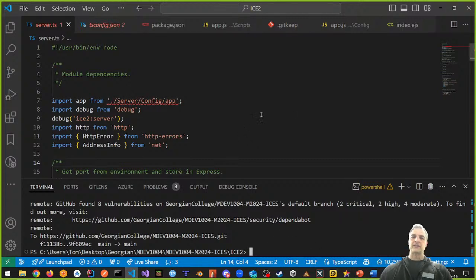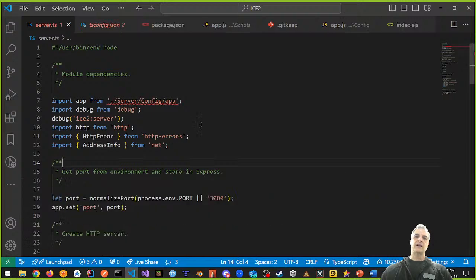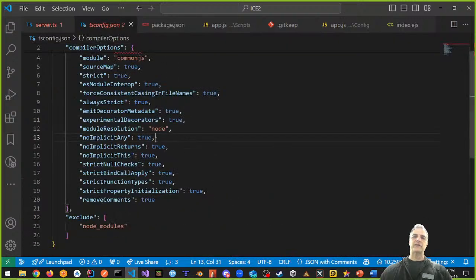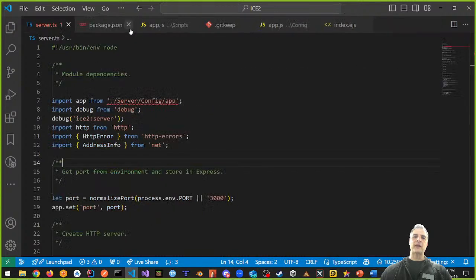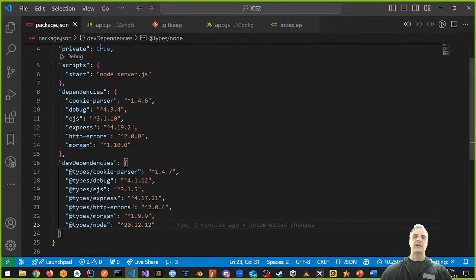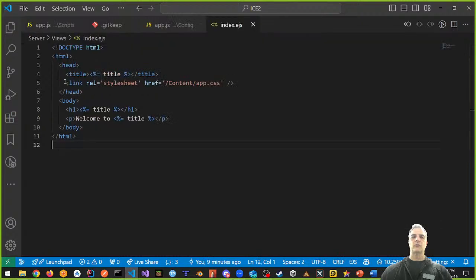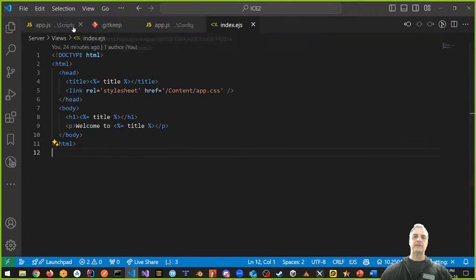All right, great. So this is what this does. This is awesome. And then we haven't transpiled yet, so this is still having a problem. I'm okay with this. I'm going to close this. I'm going to close this. We're going to keep closing stuff until we have what we want, okay? App.ts we're going to convert later. Git keep we can close. And we're going to close this and this.